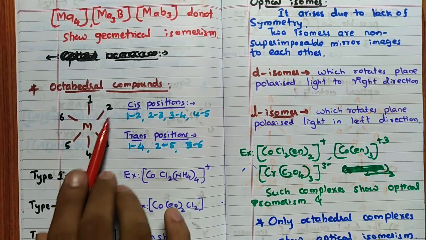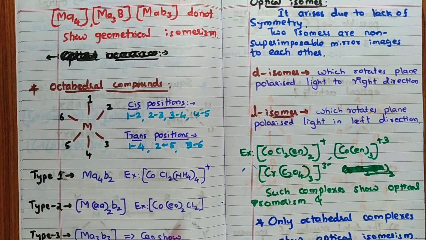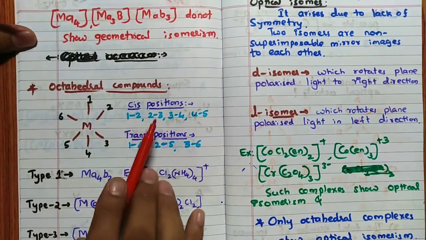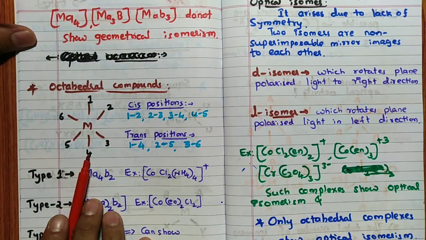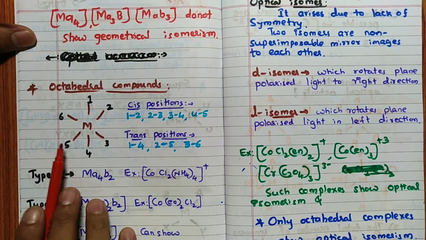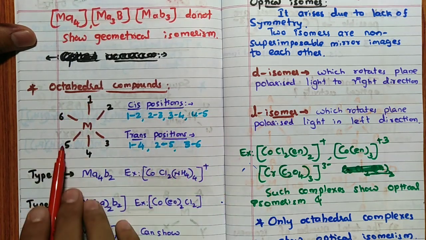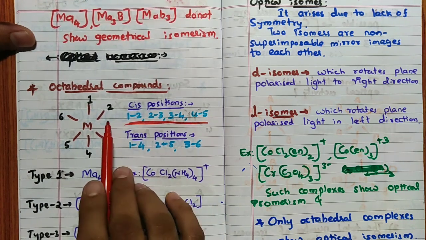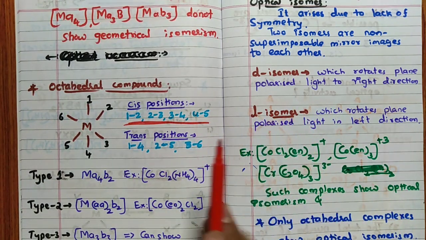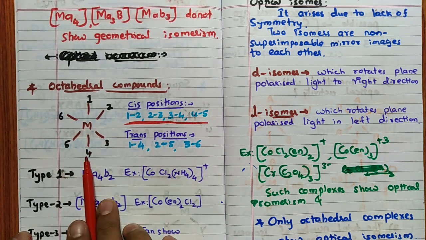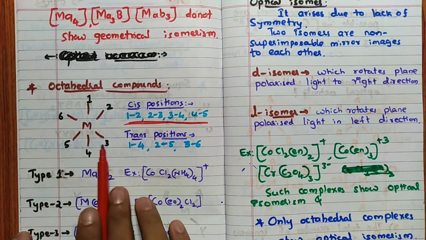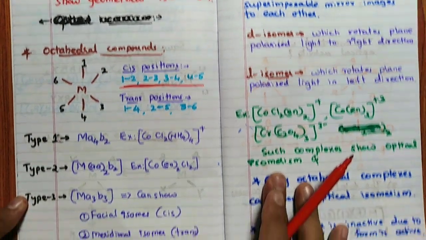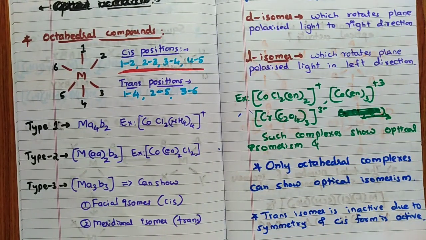When you remember the octahedral complexes, I have written the position of the ligand like this. Very simple. Cis position: 1 2 is a cis position, or 2 3 cis position, 3 4 cis position, 4 5 cis position, like that. Again 5 6 and 1 6 remain the same. 5 6 is equal to 2 3 and 1 6 is equal to 1 2. Hence these are the 4 cis positions. Remember 1 2, 2 3, 3 4, 4 5. Trans is 1 4. 1 4 is trans. 2 5 is trans. 3 6 is trans. So 1 4, 2 5, 3 6 is trans, opposite side. Remember that.